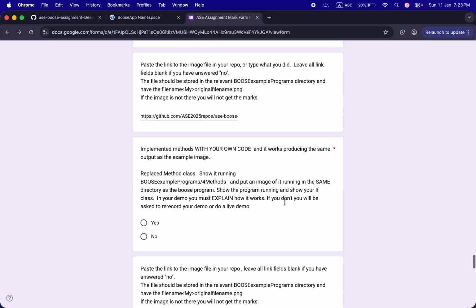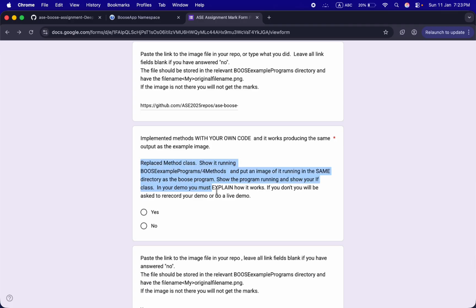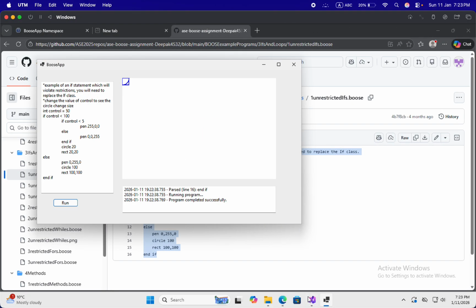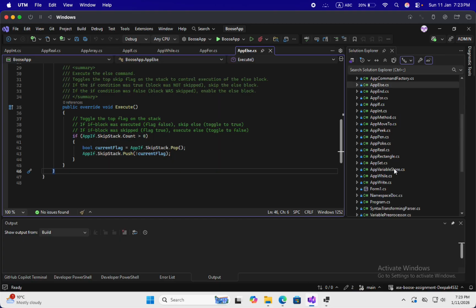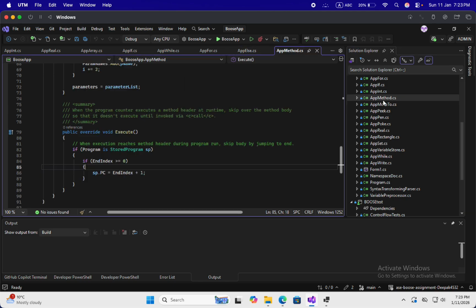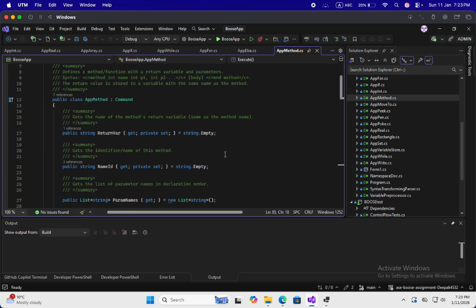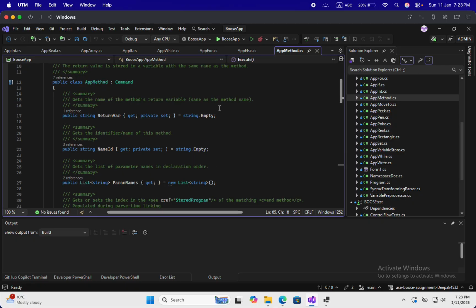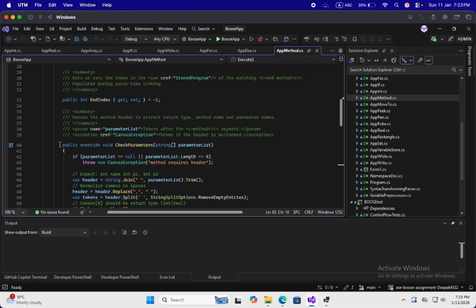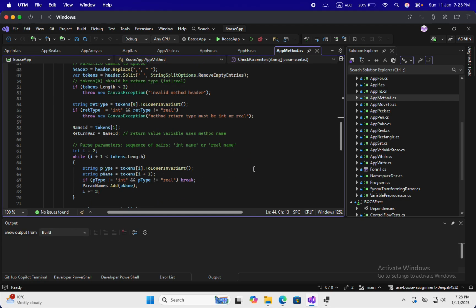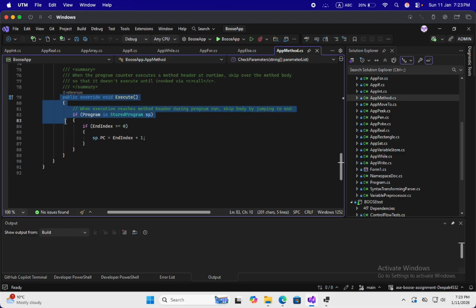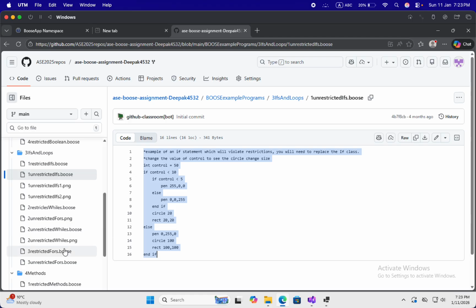Now let's jump into our methods. I have also replaced the method class. Now let's look at the method code. In our method, you can see here is my app method.cs. You can see it over here. It is similar to my other command. I extended the command and then I defined something. I have checked for parameters and I have executed it over here. You can see it.